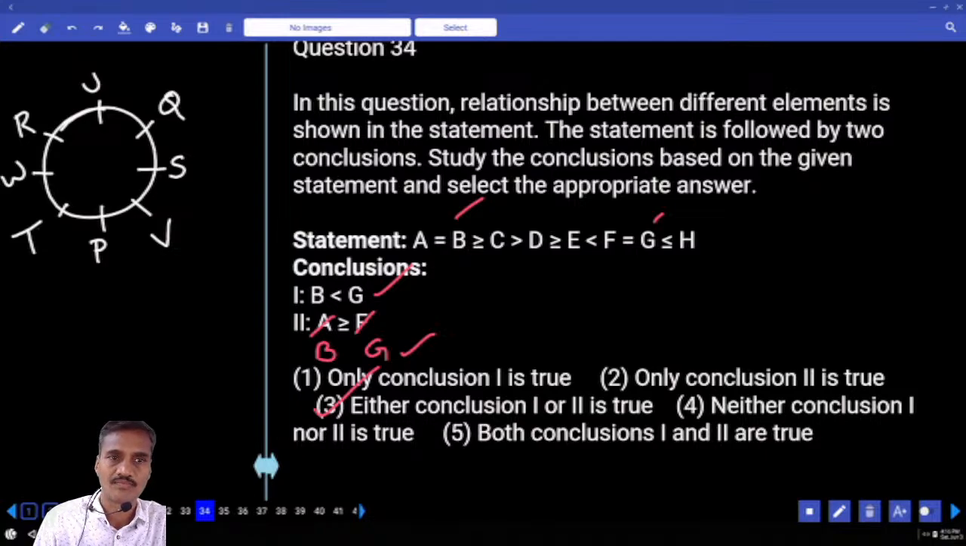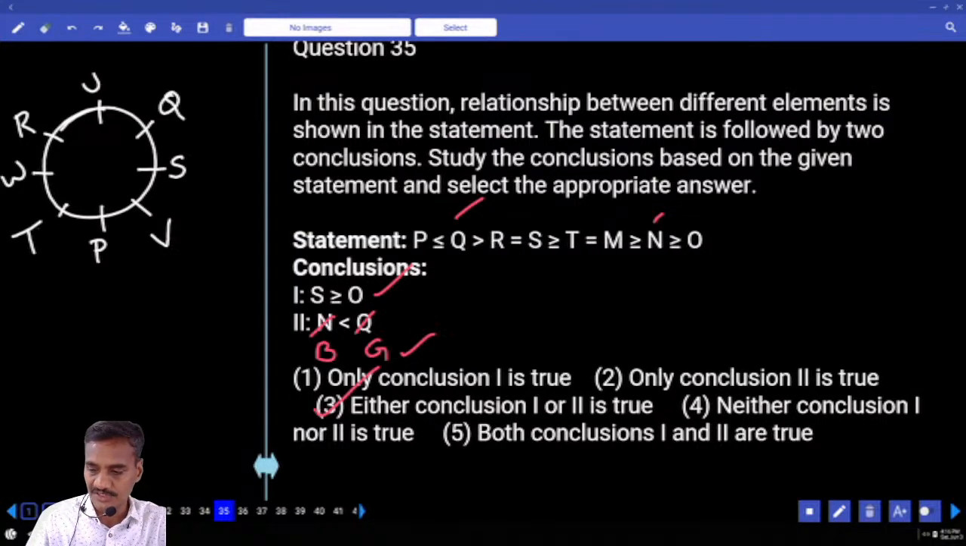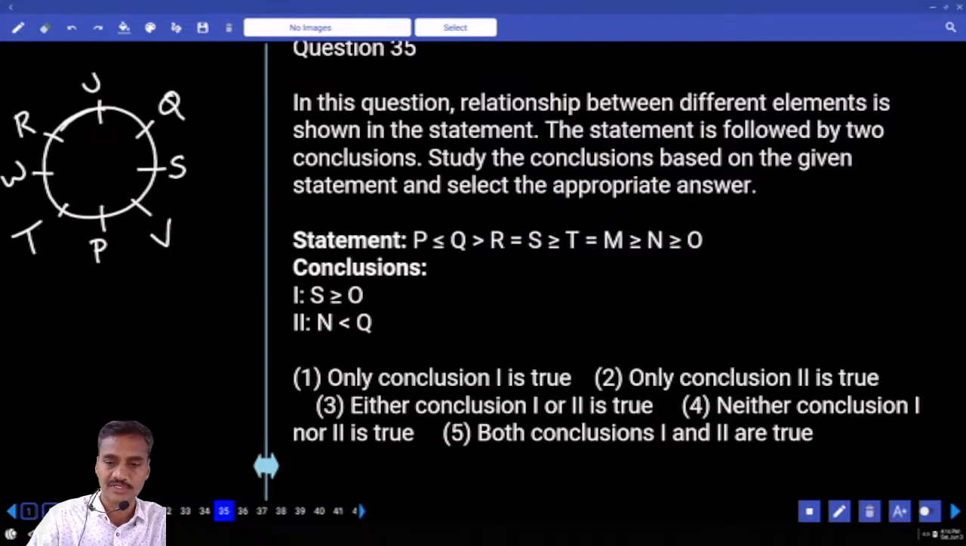Now follow here. Then 35. Now in this 35, the relation between Q and S. Now Q greater than S is true. Sorry, S and O, right? S and O. Now S greater than or equal to O, definitely true. Now between Q and N, Q greater than N is true. Q greater than N means N lesser than Q. So what is your answer? Both 1 and 2, choice 5, question 35.